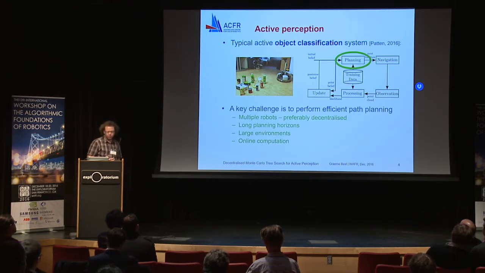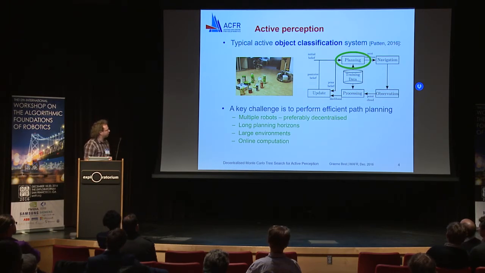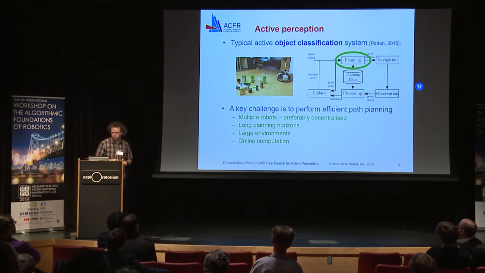And so a key challenge for this type of system, and what we're interested in this work, is this planning component. In particular, we want to do efficient online planning with these four properties. We want to have multiple robots that work together, preferably in a decentralised way. We want to have long planning horizons rather than greedy planners. We want it to scale up to large environments rather than just small, very constrained environments. And of course, we want to do this all online on board a real robot.